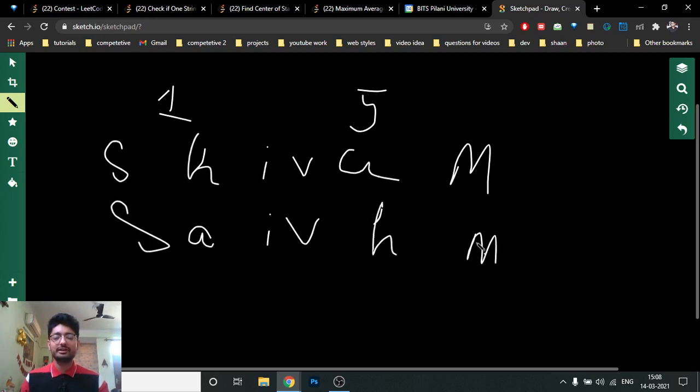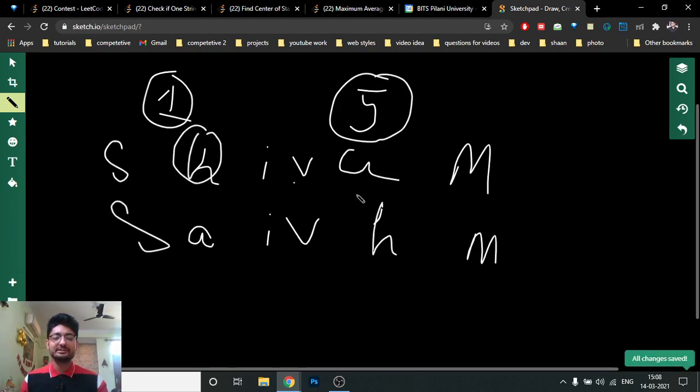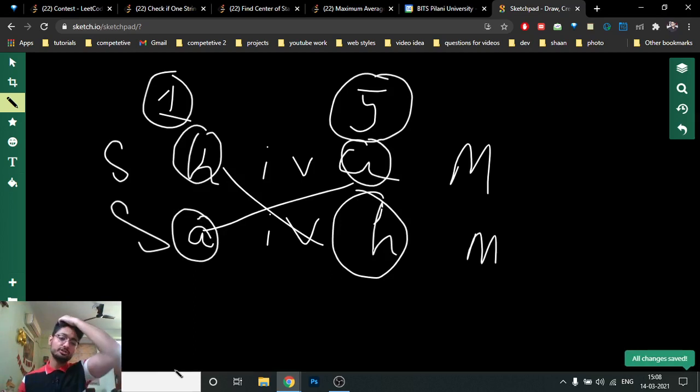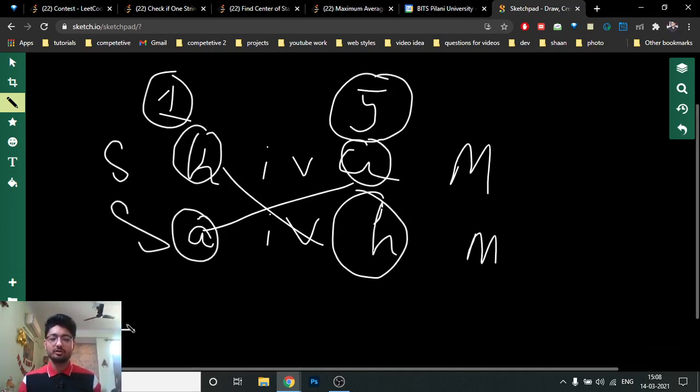So what you have to do here is, because you know that only two positions are not the same and you have stored them, just check that the first position of the first string is equal to the fifth position of the second string, and the fifth position of the first string is equal to the first position of the second string. If they both are the same, then the answer is yes, else the answer is no. Okay, so you just have to iterate over this string in O of n, find those two positions and then check only those two positions.